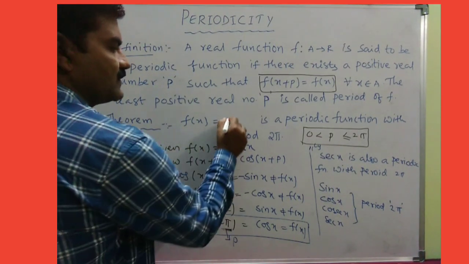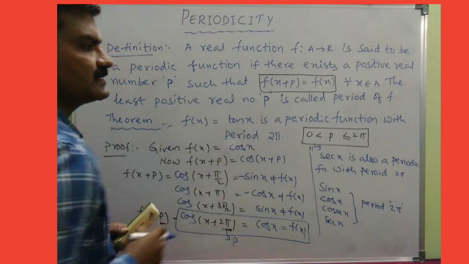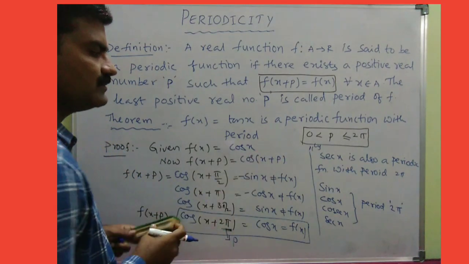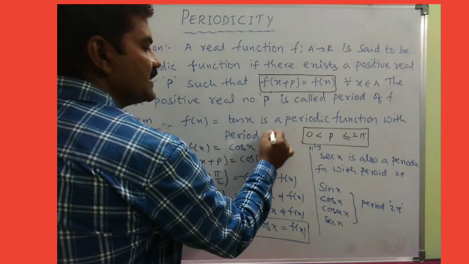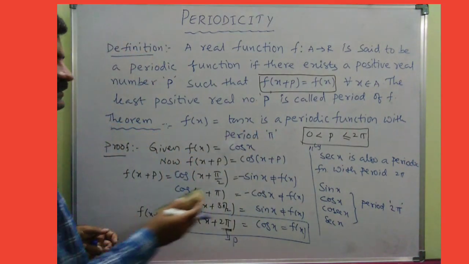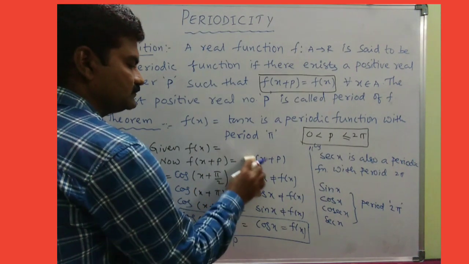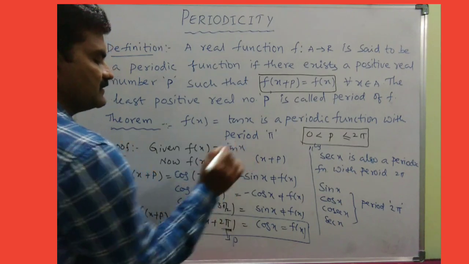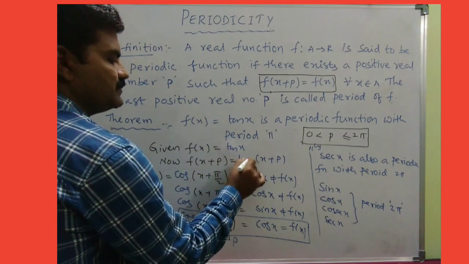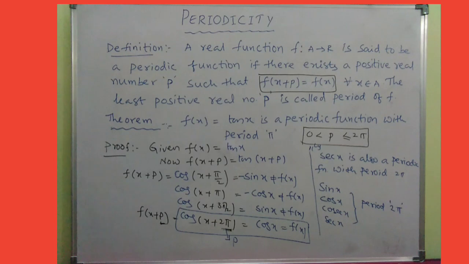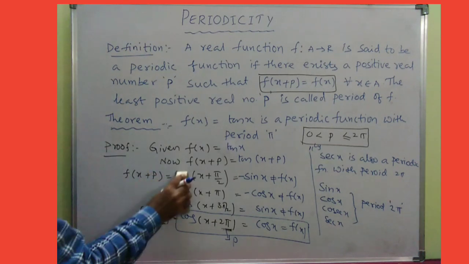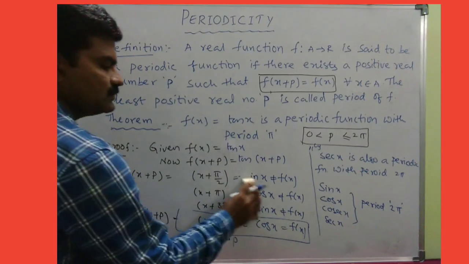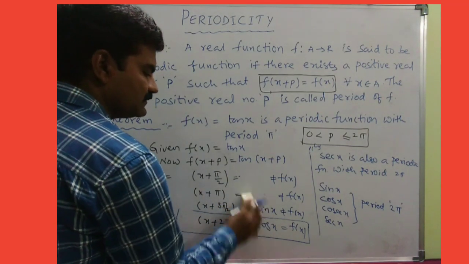Tan x. If f of x is equal to tan x, then clearly tan x is also a periodic function, but you know the period of tan x is nothing but pi. So let us solve this. Given that f of x is equal to tan x, now f of x plus p is equal to tan of x plus p, right? So now we need to check once again. This is the simplest way to understand, right?